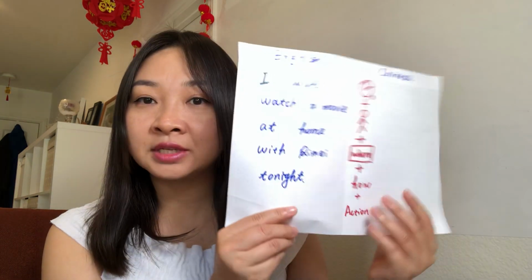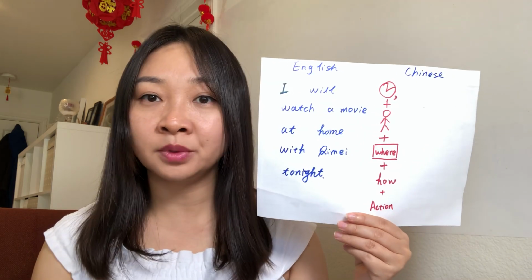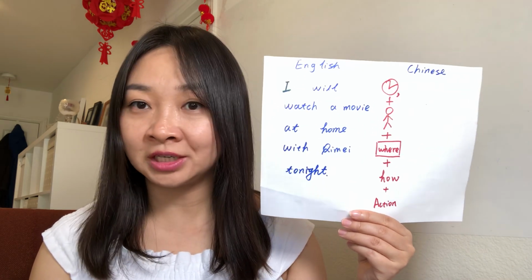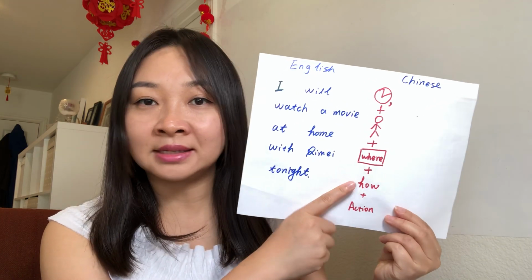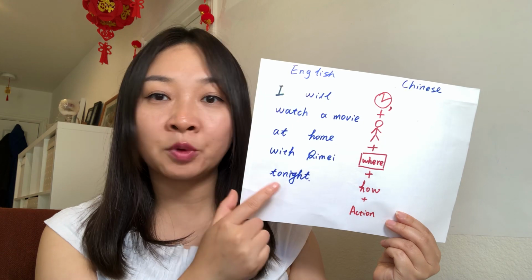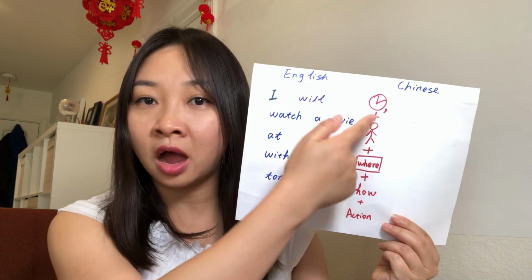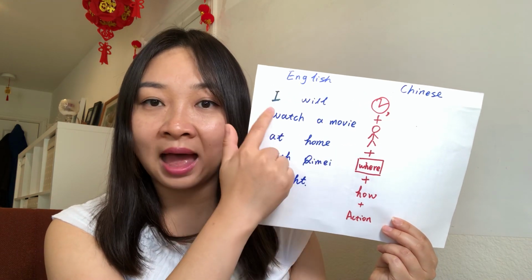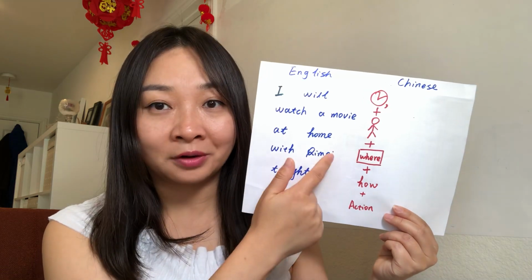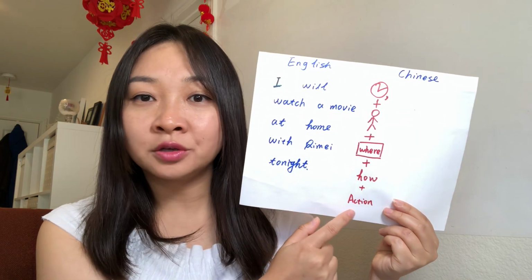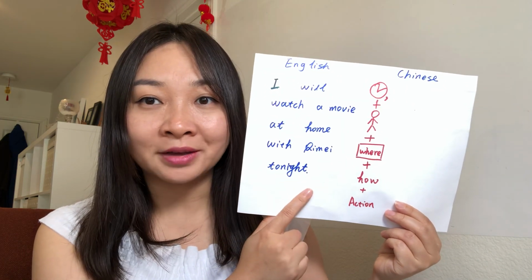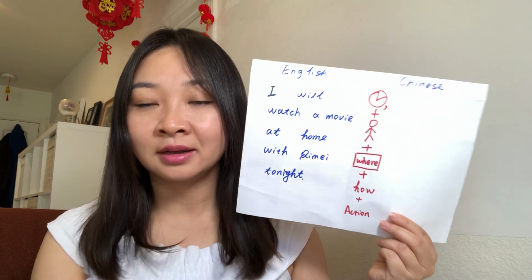Let's look at another example. How do you say, I will watch a movie at home with Qimei tonight? So for this sentence, let's say the time first. So time will be tonight, right? And then a comma and a subject, I, location, at home. How, with Qimei. Okay, and what do you do? Action, watch a movie, right? So you do this order, and let's see what this sentence looks like.